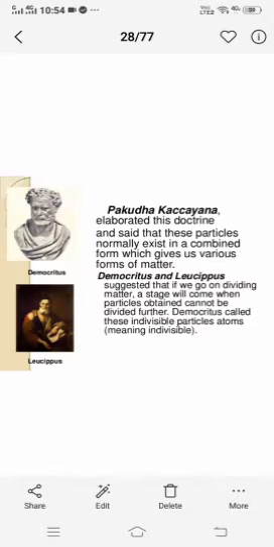Then came, children, the hi-fi scientists, foreigners. Democritus and Leucippus. They suggested that if we go on dividing matter, again the same thing, children, but in some hi-fi words. They suggested the same thing given by Maharishi Kannada, that a stage will come when the particles obtained cannot be further divided. Nothing different.